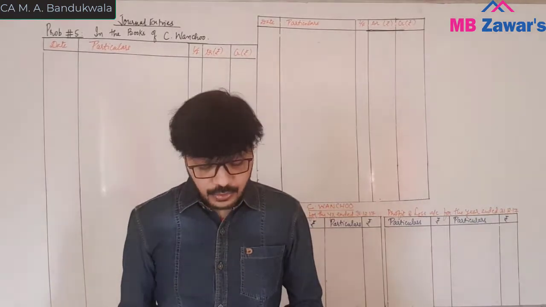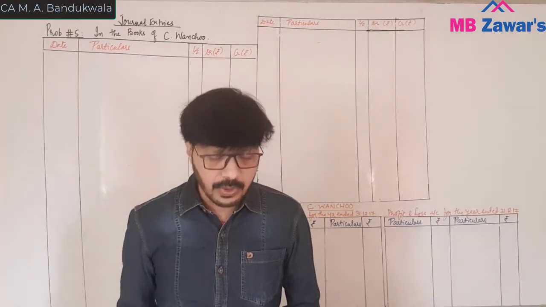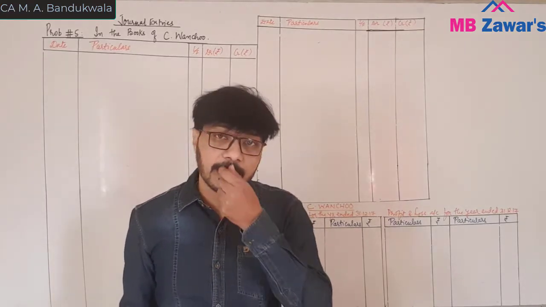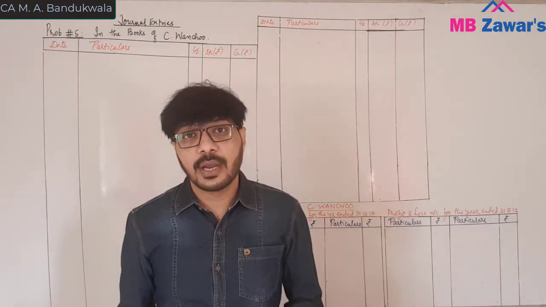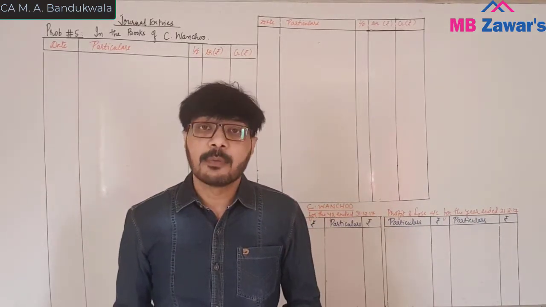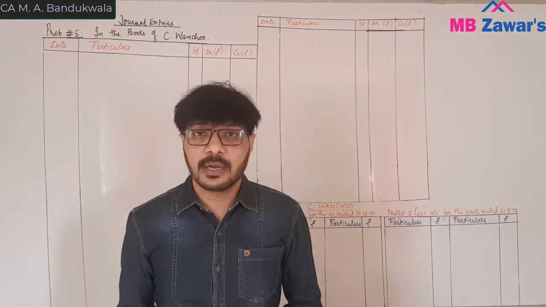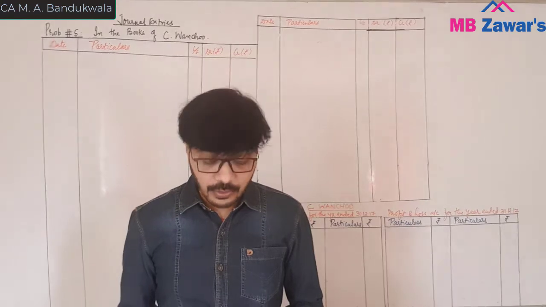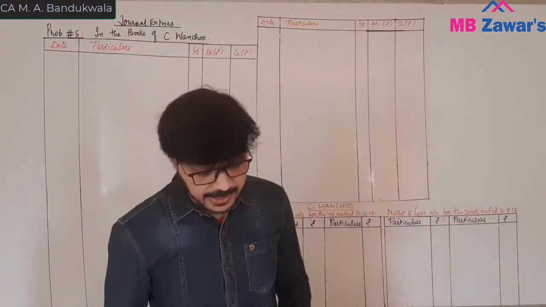Now what they want us to do, prepare closing entries for the above items and prepare trading and profit and loss account. We have to simply pass the general entries, closing entries, that is trading account entries, and P&L account entries we have to pass. But before passing the entry, we will just prepare the trading and P&L account so that it will be very easy for us to pass the entries. So we'll just post the trading and P&L account item.